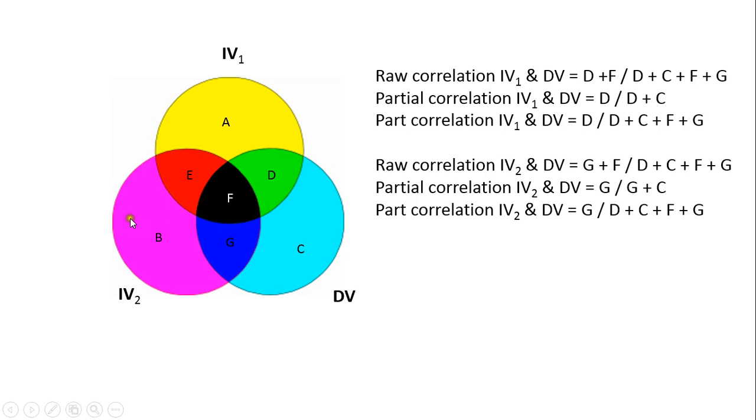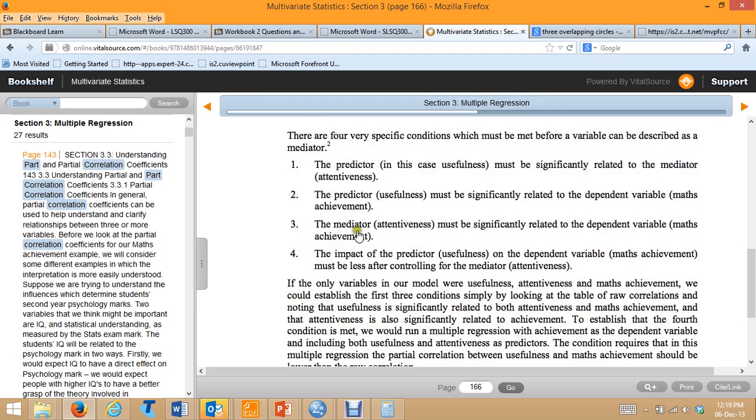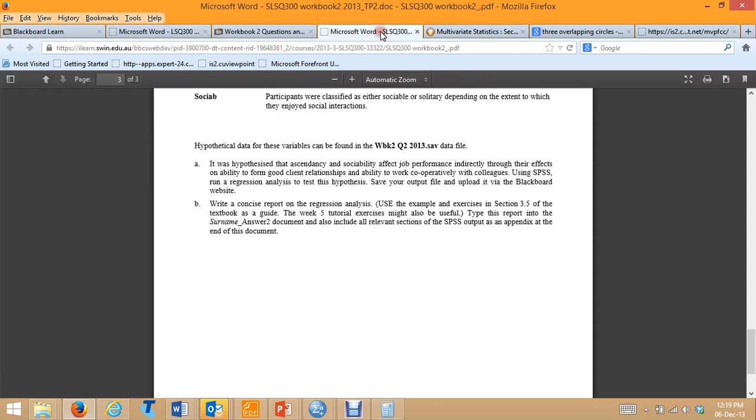So in step 1, when IV2's not in it, IV1 and the DV show this much relationship. But in step 2, when IV2 is added, if it has a relationship with IV1 and both of these variables also have a relationship with the DV, you get this degree of shared variance overlap between the three variables, as represented by F. And that's removed when measuring the degree of relationship between IV1 and the DV. So if IV2 mediates the relationship between IV1 and the DV, the relationship at the second step will be a lot smaller once IV2 has been entered into the relationship. Okay, so that's basically what we're showing here.